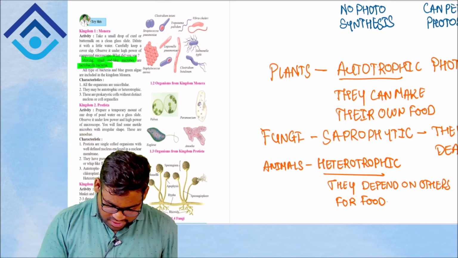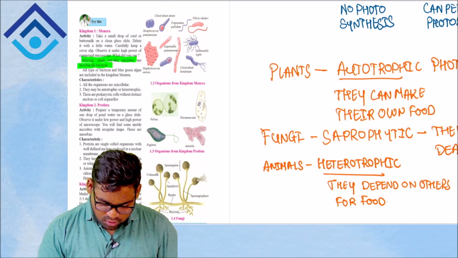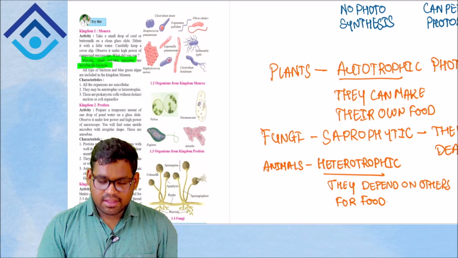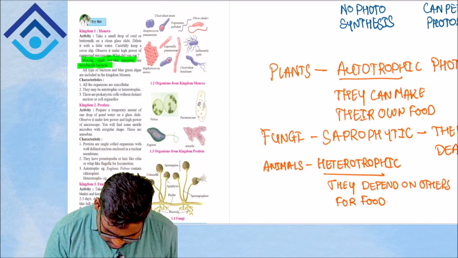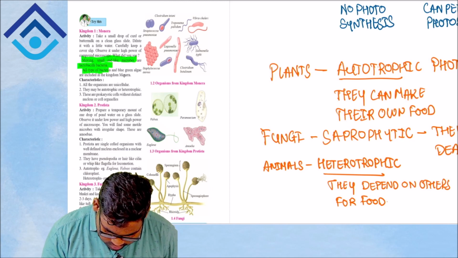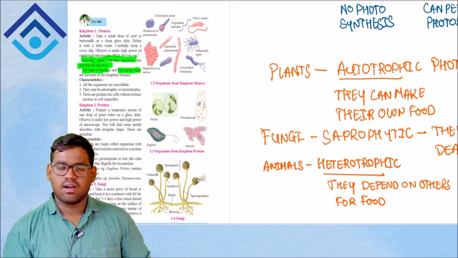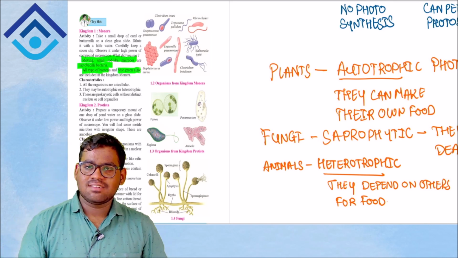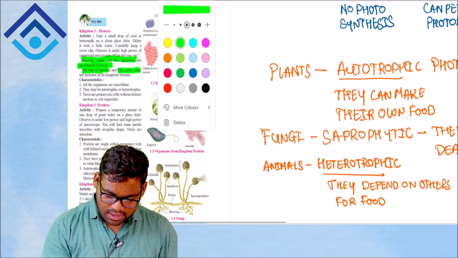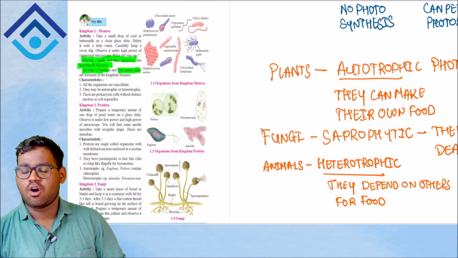See what else is given here. They say all types of bacteria and blue green algae are included in the kingdom Monera. So they are also giving us an example of what is included in kingdom Monera. All types of bacteria and blue green algae are included in kingdom Monera. This can be asked as a fill in the blank question. Now let's look at the characteristics of kingdom Monera. What special characteristics do Monerans have?